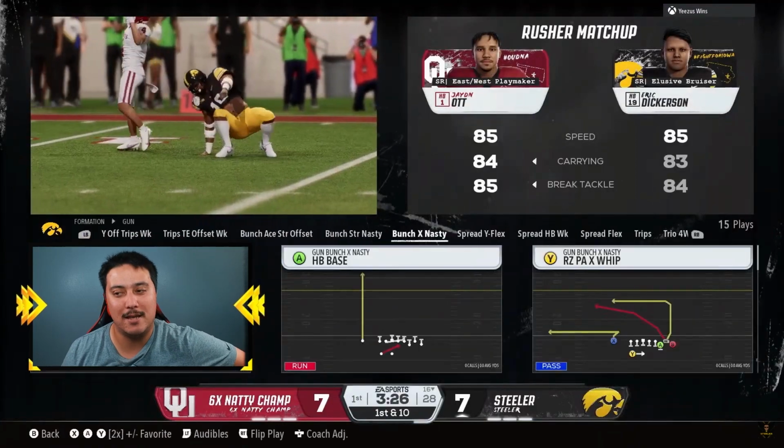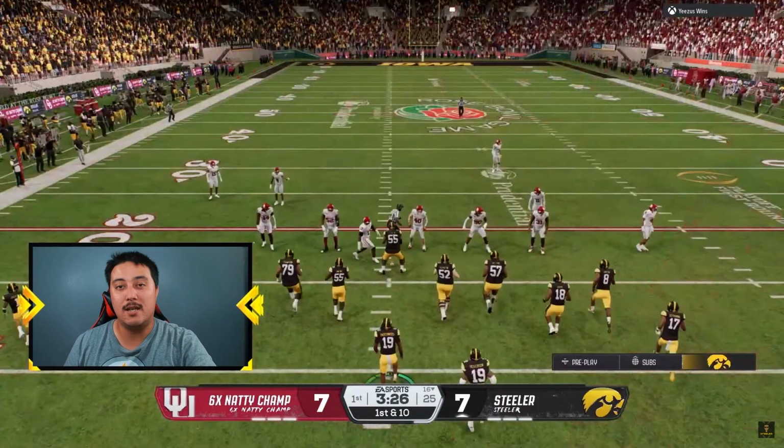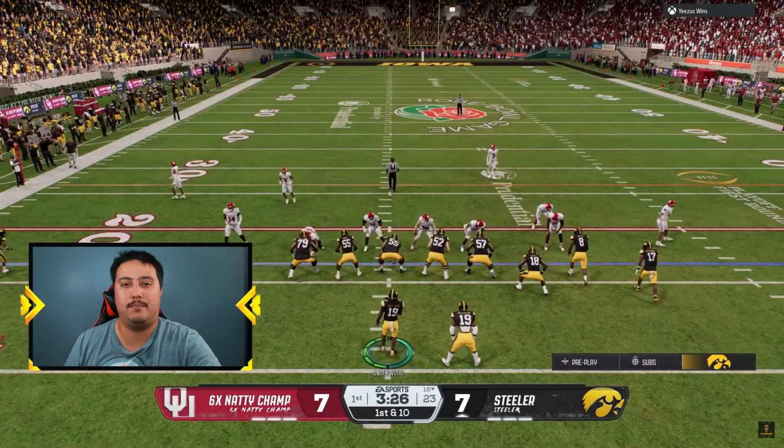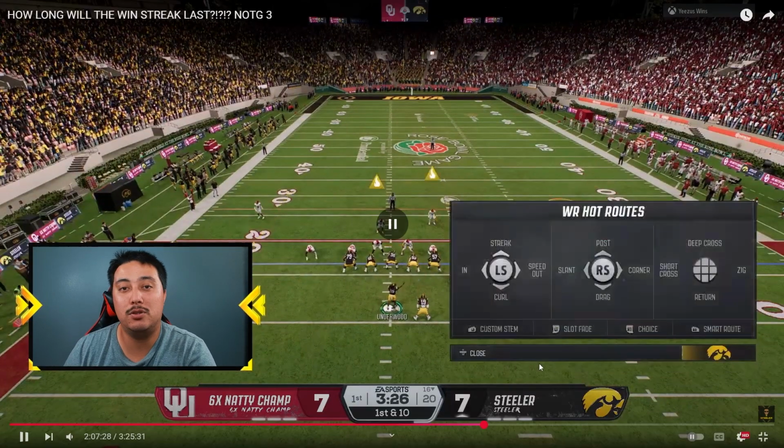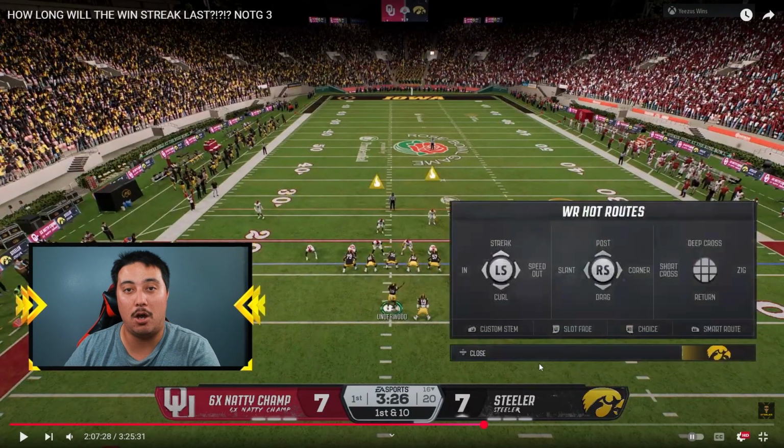It's already 7-7. Bunch Ace strong offset is what we run primarily. It's bunch strong. To be able to get 3 wide receivers in this, because it automatically comes out in 2 wide receivers, that is because it automatically comes out in a package. I think it's called twin tight end or something like that.